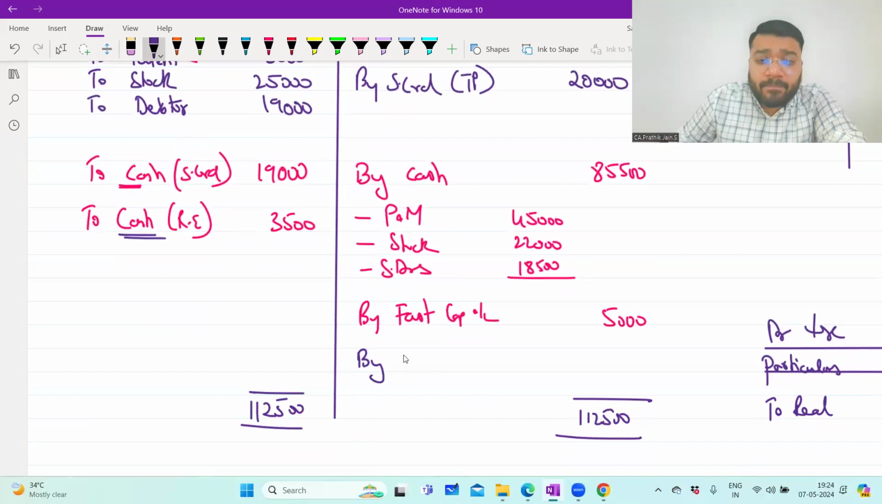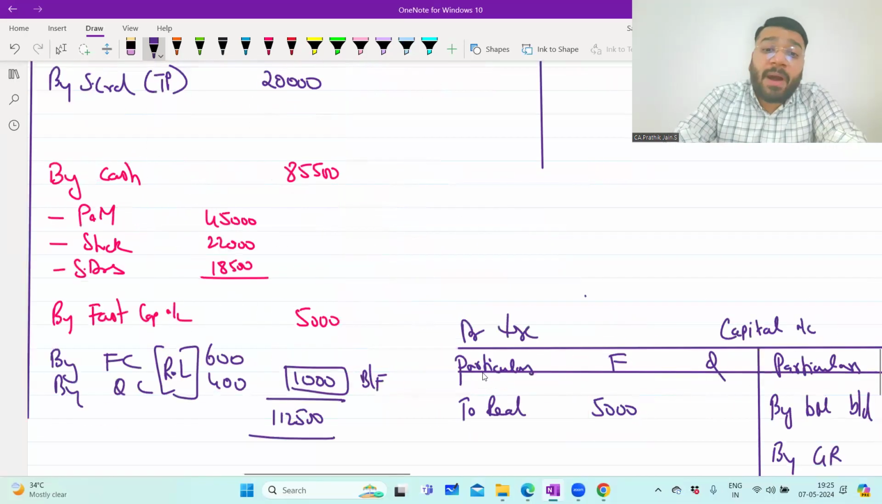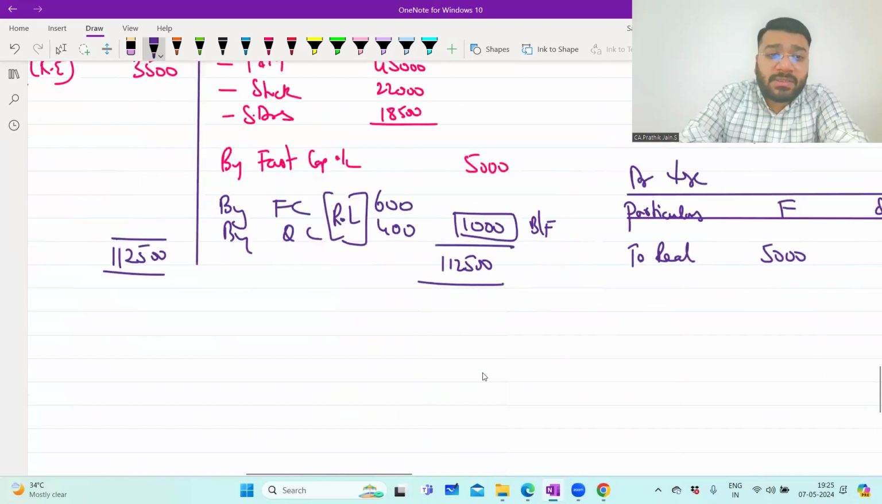So by Fast's capital account and by Quick's capital account, what is the profit sharing ratio? 3:2. 600 and 400. So realization loss is how much? 1,000 rupees, the balancing figure. This is nothing but the total realization loss. So immediately in the partners' capital accounts, you have to record the entry. So what is the journal entry for this realization loss?